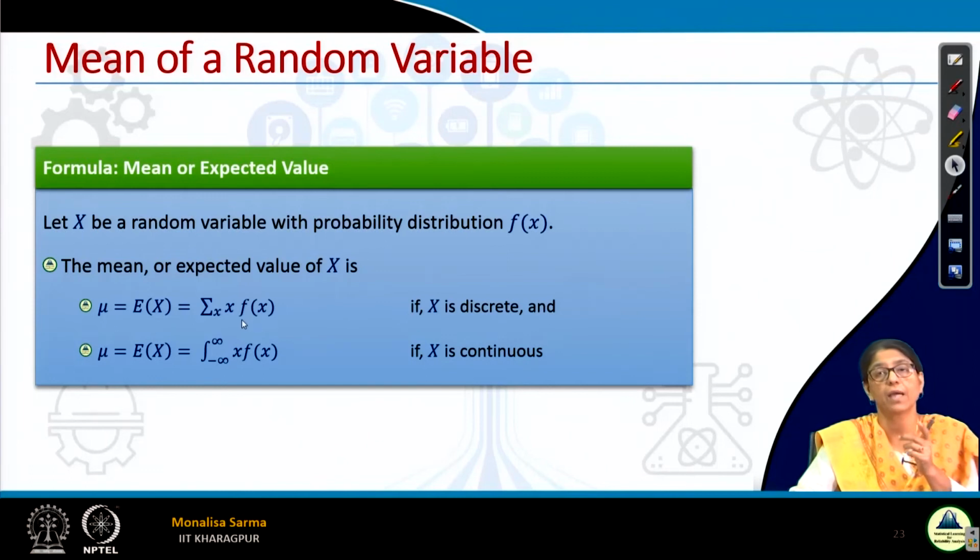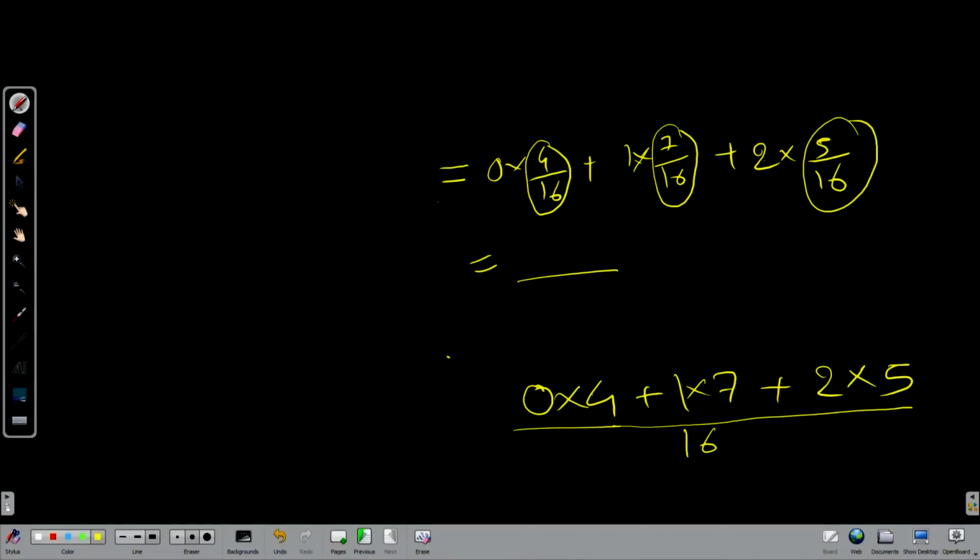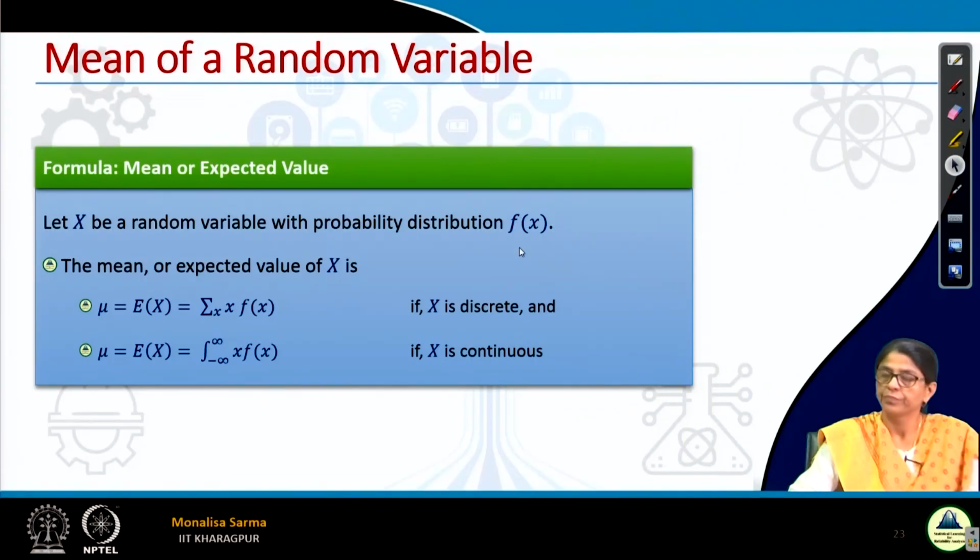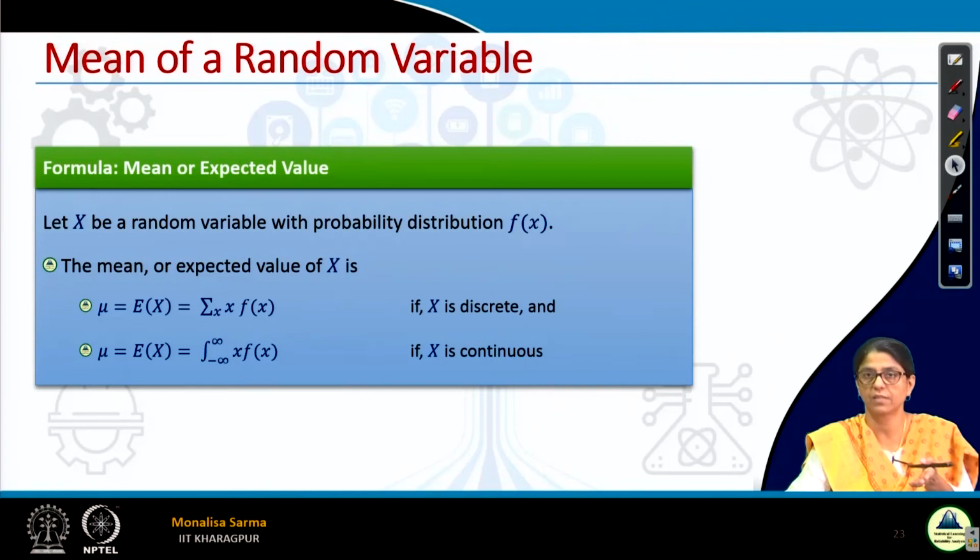It is the summation of x f(x), what we have just seen: this is 0, 1, 2, this is x, and this is f(x). If x is discrete, then summation of x f(x). If x is continuous, then it is the integration of x f(x). It's the same thing. That's how we find the mean or expected value.